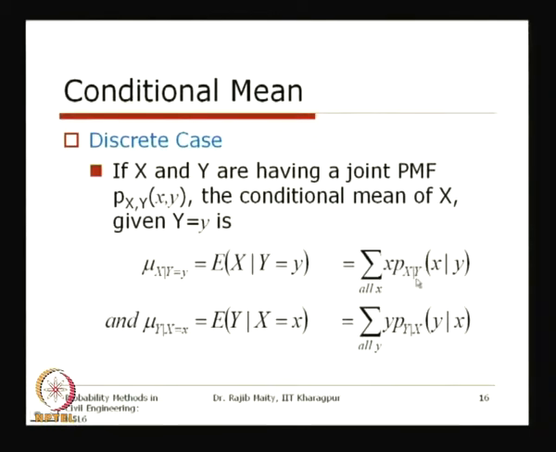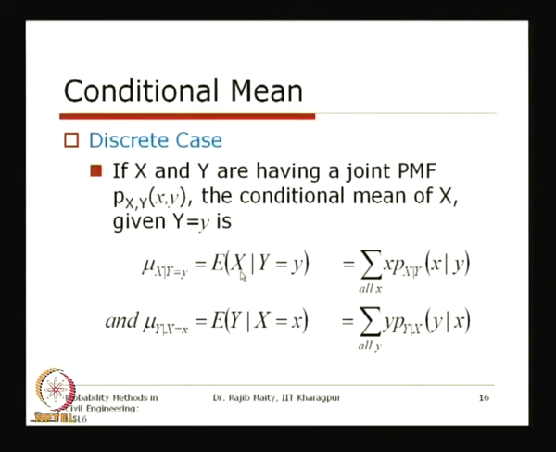From that PMF, if we want to calculate the mean, you know the standard formula: we have to multiply by the variable whose expectation we are talking about, so the expectation of x. So we multiply by that variable, and we sum this for all possible values of x. If we do this, we will get the mean, and that mean is for the condition that Y equals y. So this is the conditional mean in case of the joint PMF, and this is for x.